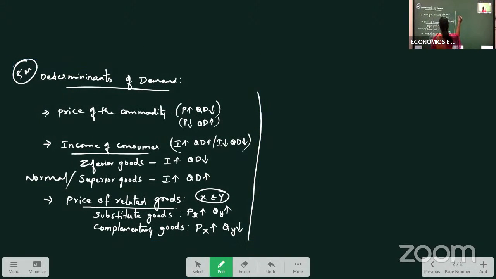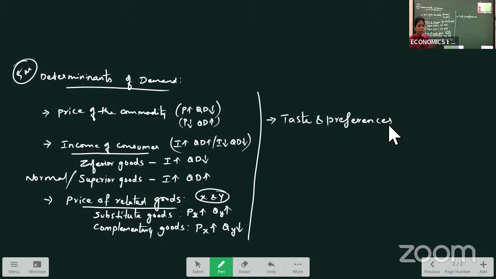So another factor which is affecting my demand is taste and preferences. What is this taste and preferences? What I like, what I want. This may change sometimes. For example, now I may like chocolate. So demand for chocolates may increase over here because desire, willingness and ability will be there.